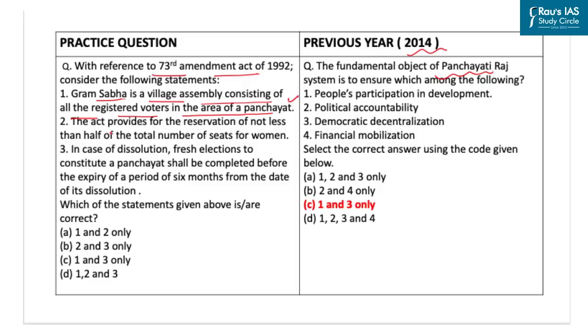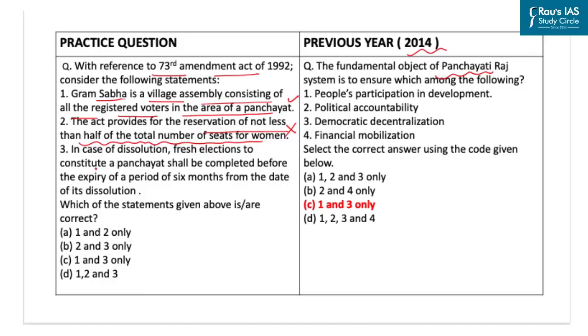The second statement here says the Act provides for reservation of not less than half of the total number of seats for women. Now this statement is incorrect, as the Act provided for reservation of not less than 1/3 of the total number of seats for women, and this was one of the mandatory provisions that was to be enacted by the states.